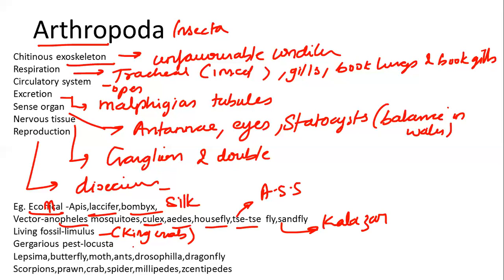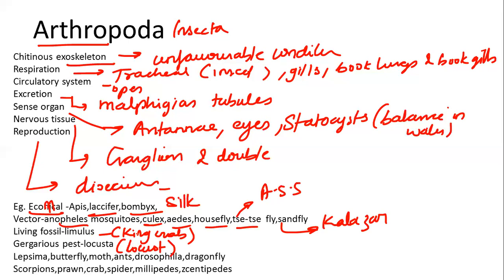Gregarious pests are those which are present in groups, so it is Locusta. The common name of Locusta is locust. Other insects are Lepisma, called silverfish, butterfly, moth, Drosophila, and dragonfly. These are all normal insects.